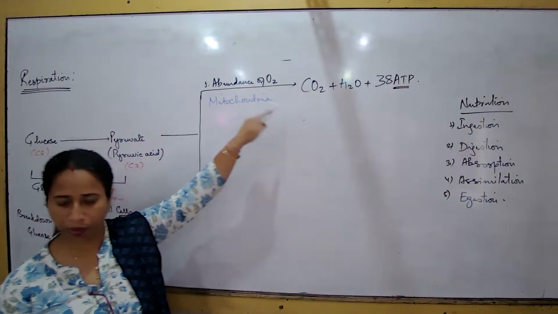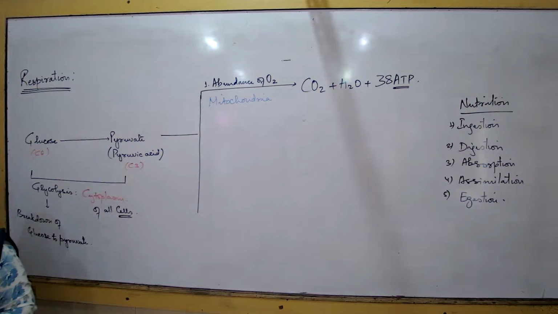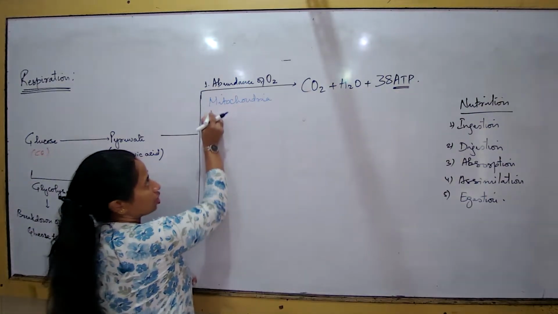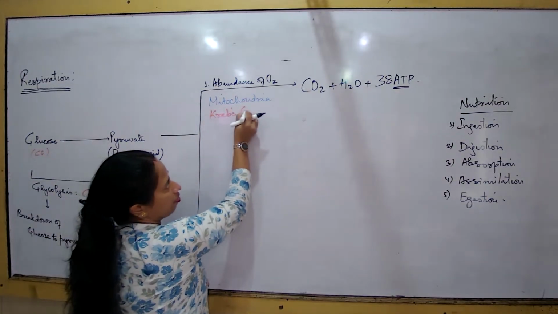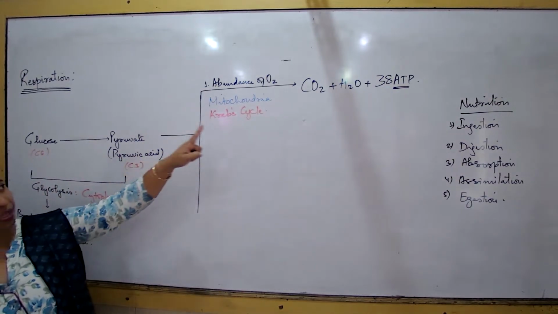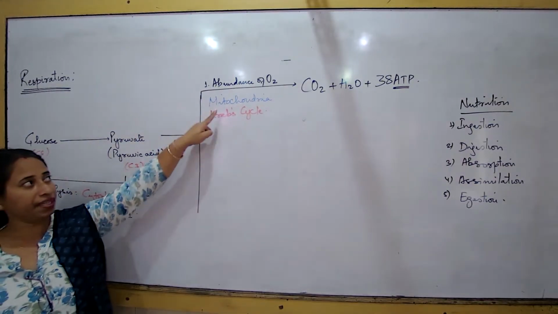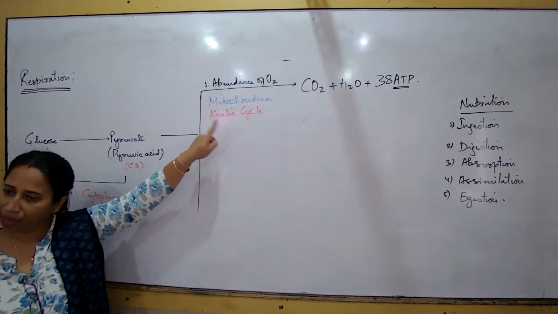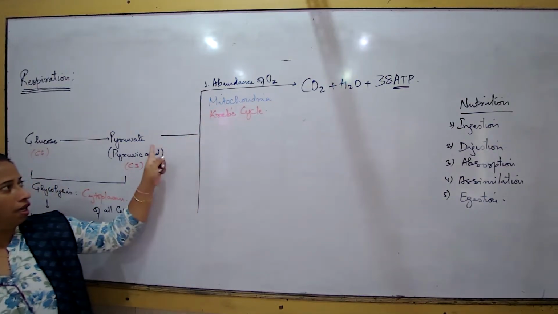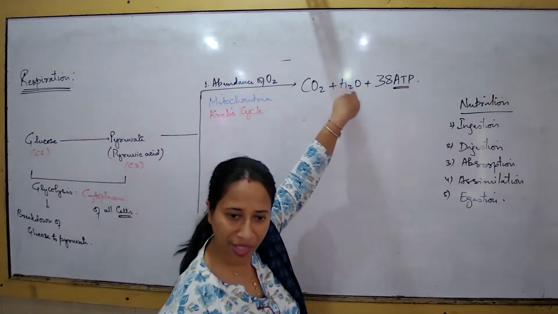So that's why we are saying, when will the product be carbon dioxide, water and ATP? Only when the cell has a large number of mitochondria. So what is this process known as? This process is known as the Krebs cycle. What is the Krebs cycle? Pyruvate getting broken down to carbon dioxide, water and energy. Where is the Krebs cycle happening? In the mitochondria. Just remember only this name, there are no steps. So I have used two words now. One is glycolysis. How will you define glycolysis? Breakdown of glucose to pyruvate. What is the Krebs cycle? Breakdown of pyruvate to carbon dioxide, water and ATP.